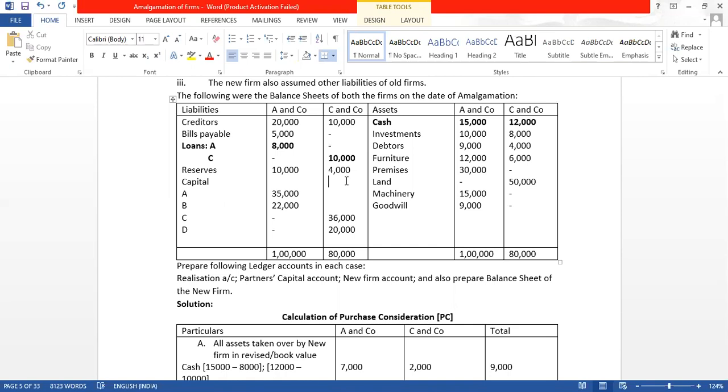Partners will get the reserve because firm is getting closed down. So all the profits will be distributed to the partners. But how to distribute this reserve? We will have to distribute this reserve equally because the profit sharing ratio has not been given.